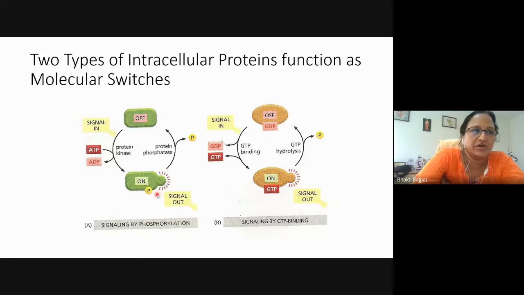And the ubiquitin is added by the ubiquitinating ligase enzyme in the presence of ATP hydrolysis, and the ubiquitin group is added to the epsilon amino group of the lysine amino acid present in the protein. In the same way, most proteins, when they are bound to GDP, are in the inactive state, and the GTP bound state is the active state. But the reverse may also be true in some cases.